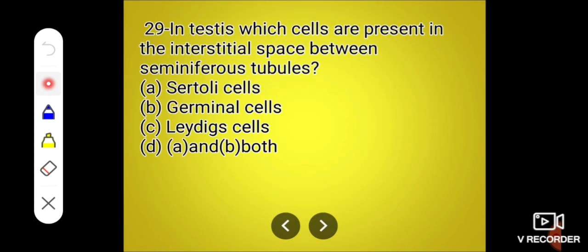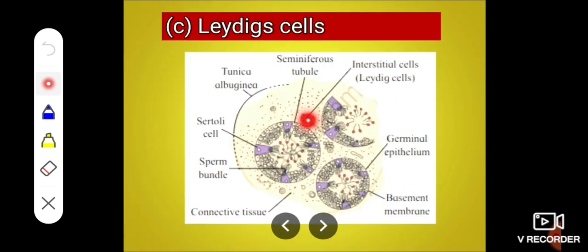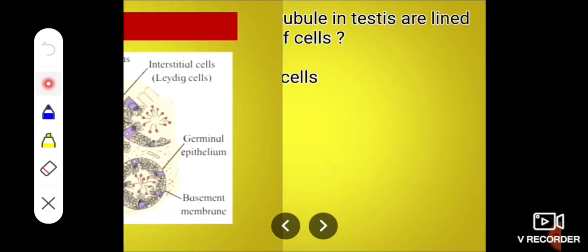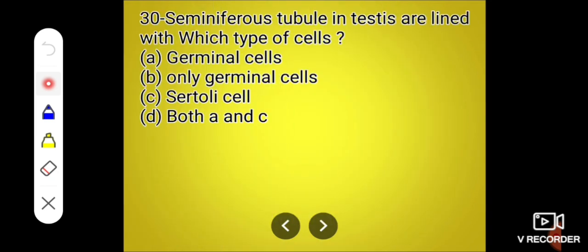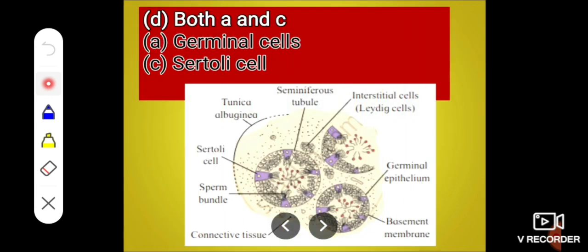Next, in testes, which cells are present in the interstitial space between seminiferous tubules? Again, the answer is the same, that is Leydig cell or interstitial cell. Next, seminiferous tubules in testes are lined with which type of cell? A. Germinal cell, B. Only germinal cell, C. Sertoli cell, and D. Both A and C. And the correct answer is both A and C.